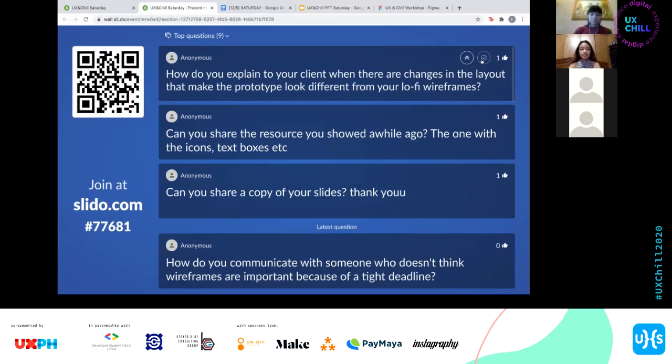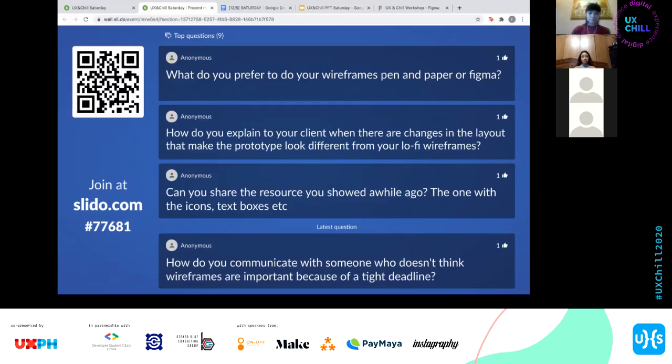Not sure. If hi-fi na, again, it's really more of being able to articulate the process. That's very important. So if it looks different sa hi-fi prototype, I think most clients naman, kaya nila, naiintindihan naman nila na halimbawa, it has to be this way kasi when we tried this one and that one, it didn't work out, it was a bit unbalanced, nawawala yung focus on X, ganun. Normally, that's how I would go about it.